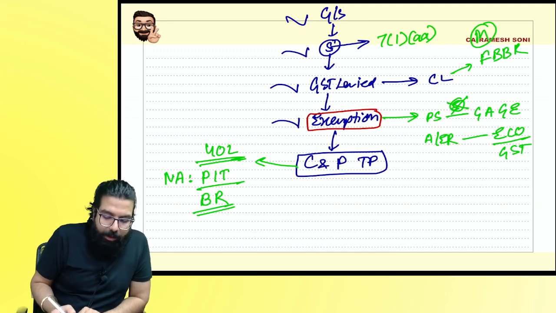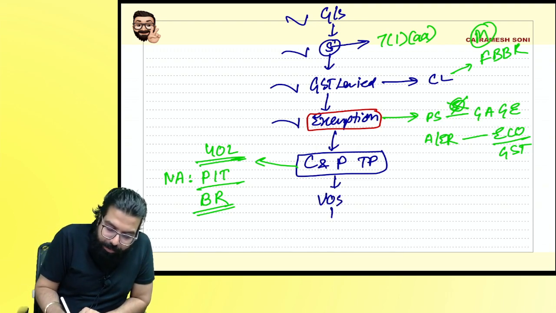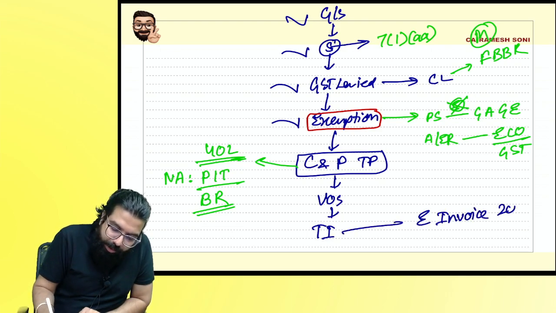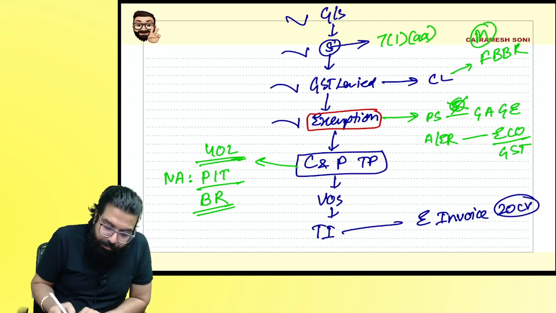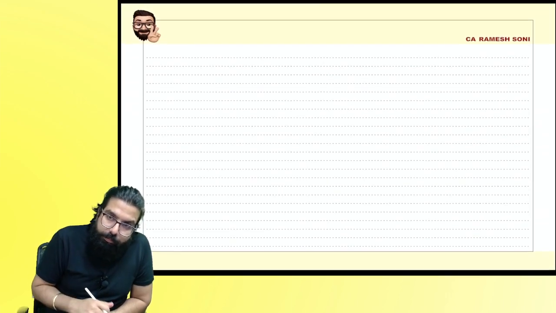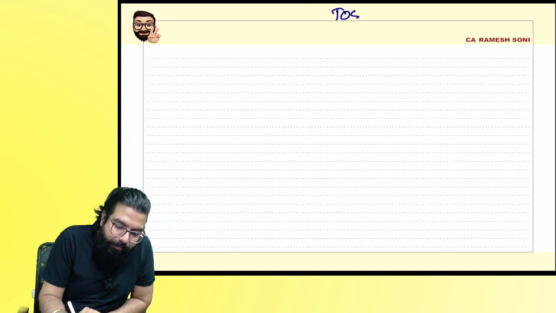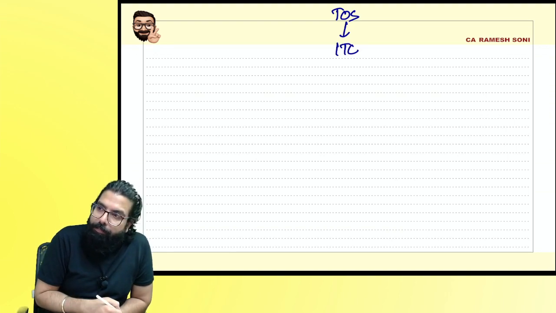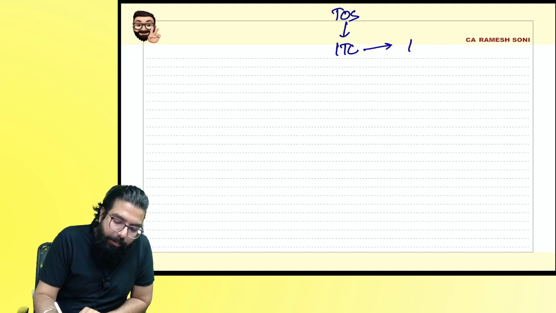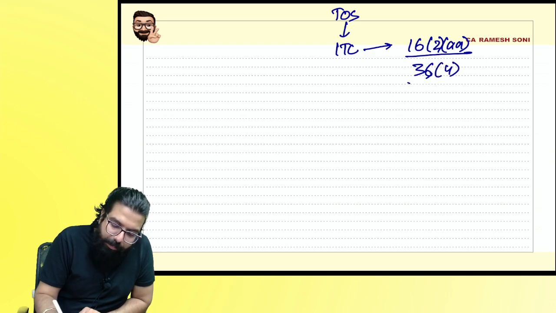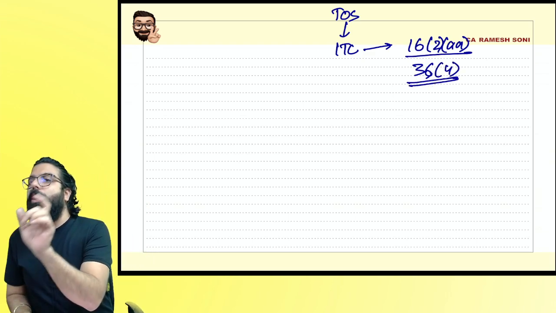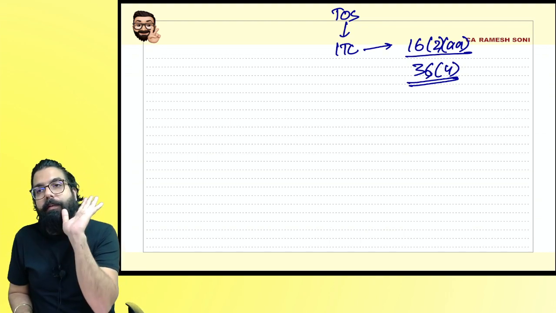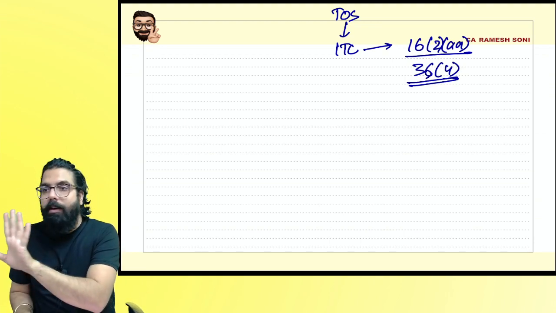Then what did we learn after that? Now value of supply, then tax invoice. Tax invoice, e-invoice now how much? 20 crores. Are we clear, everyone? Then it is time of supply. Time of supply, no amendment. Then you will use your input tax credit. Input tax credit chapter, section 16 has been introduced and rule 36(4) has been changed. You can now take the credit only of the amount which is appearing in your GSTR 2B. If it is not appearing, you can't take that additional 5%.